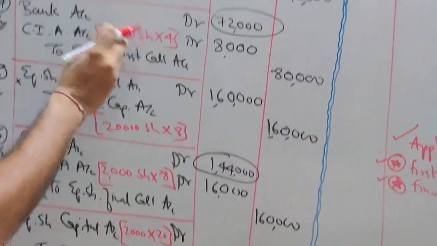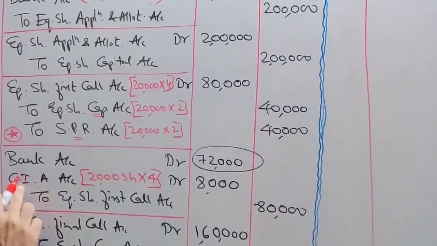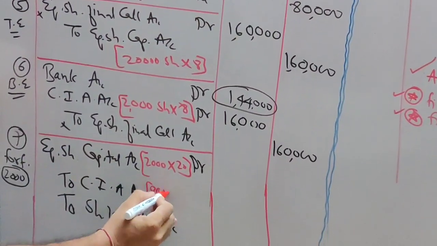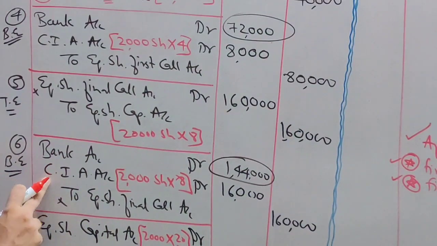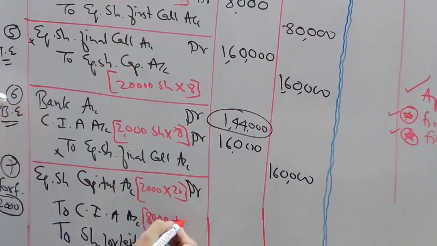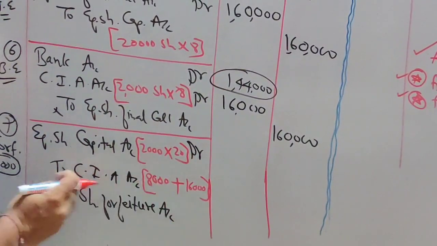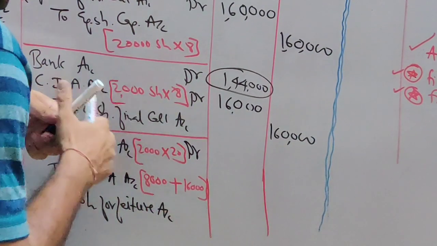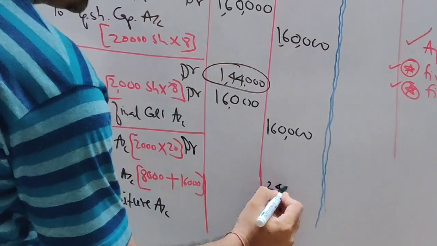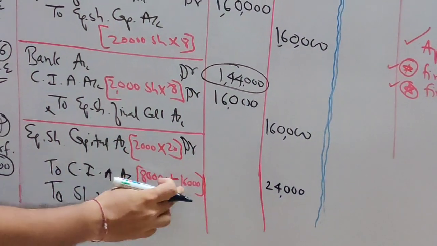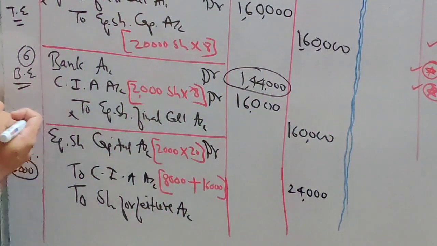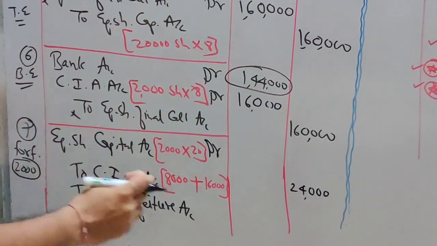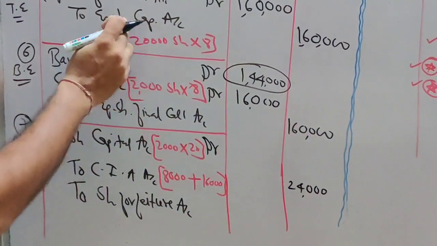Arrear. How many arrear amounts were there? Also I am writing this. The first time, arrear amount was 8,000. So 8,000 plus, second time he made arrear of 16,000. So what is the total arrear amount? 16 plus 8 is 24,000. Agreed? 16 plus 8 is 24,000. So total arrear account balance is 24,000. I got this amount from the earlier entries.